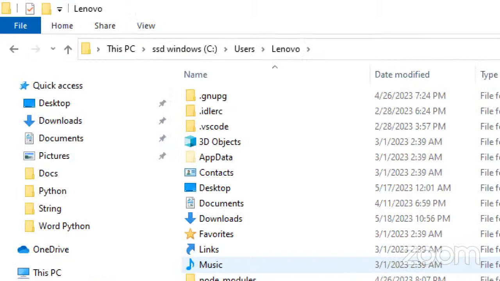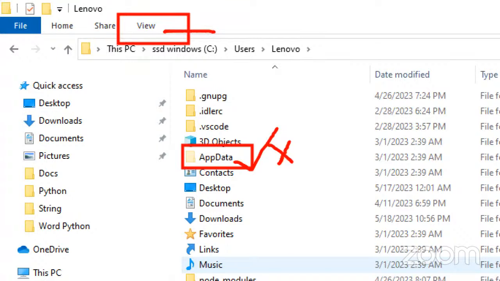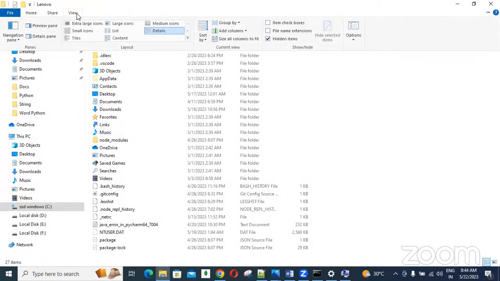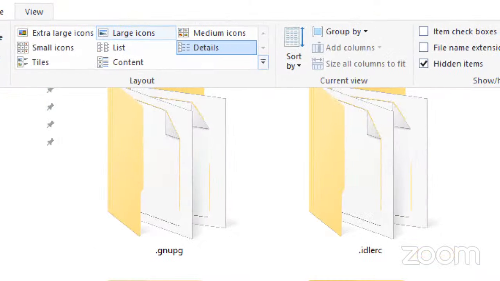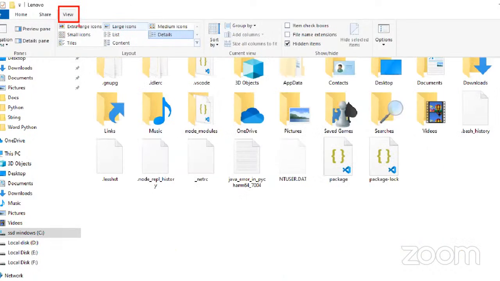One thing is the AppData folder. By default, this is not visible here the first time, because it is a hidden folder. The Python software is in this hidden folder. How can we enable it? For that, click on View.